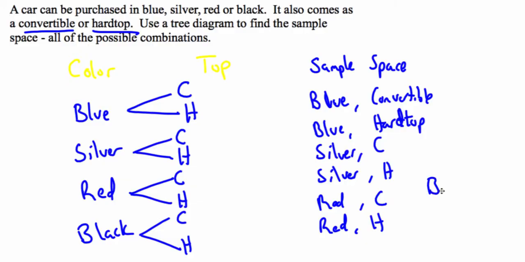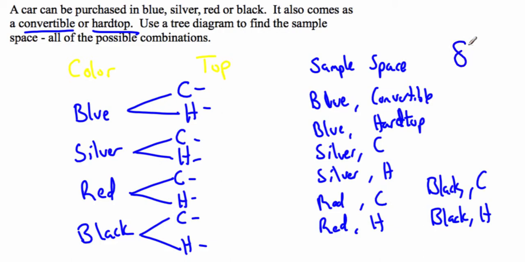And then I could do black convertible, and I could do black hardtop. So I'm just listing out all the different possibilities. Sorry, my handwriting's kind of bad. For each of my decisions. So basically you're looking at the ends of the lines. That's how many options you have. This just spells out each of them. So we have a total of 8 possibilities for this one.